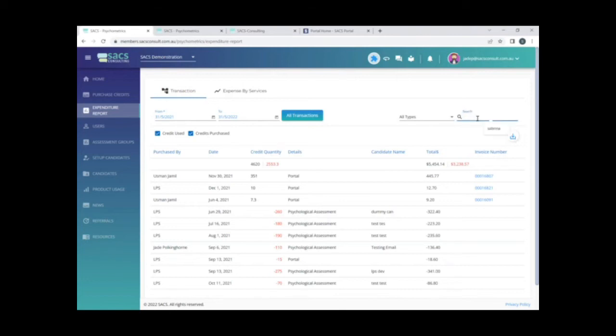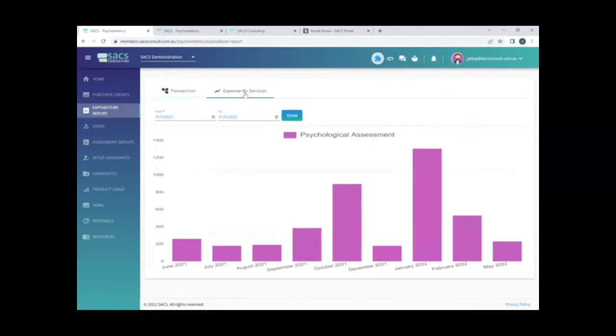You're able to search as well. You're also able to select the expense by services section, and you're able to see in terms of dollars what you spent on a monthly basis.